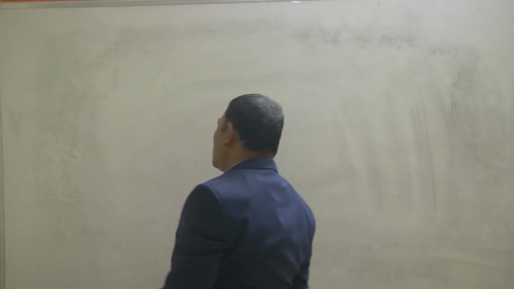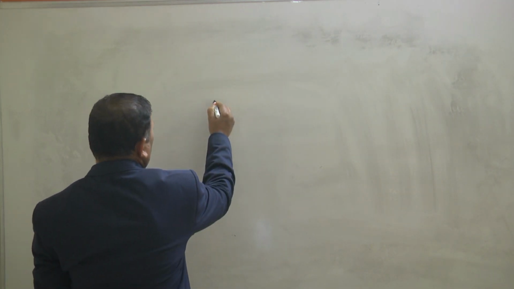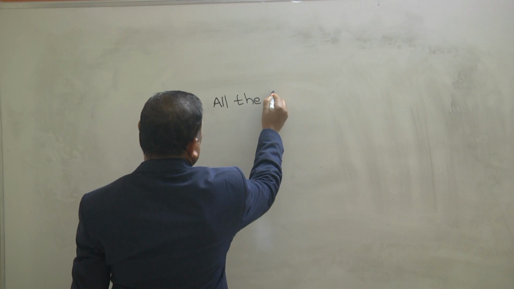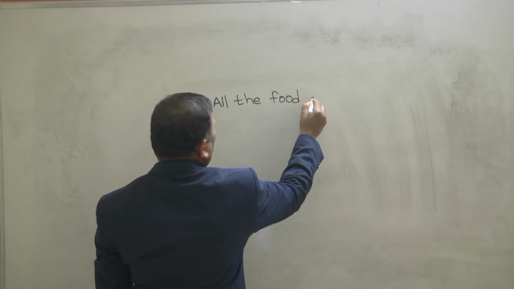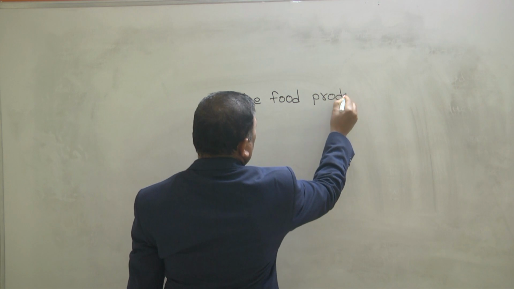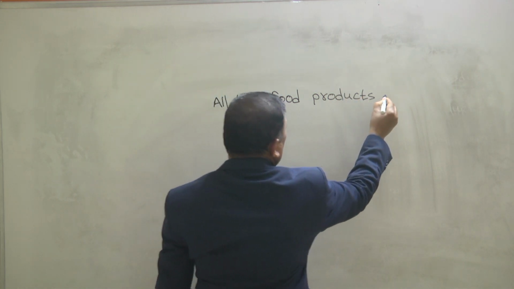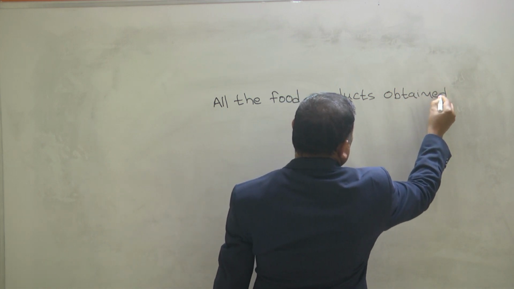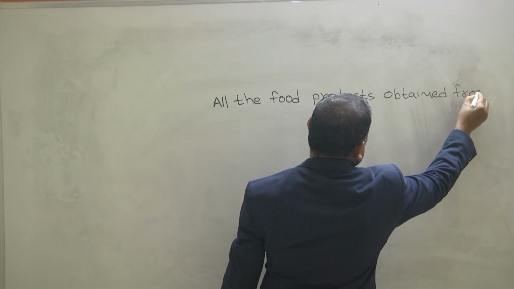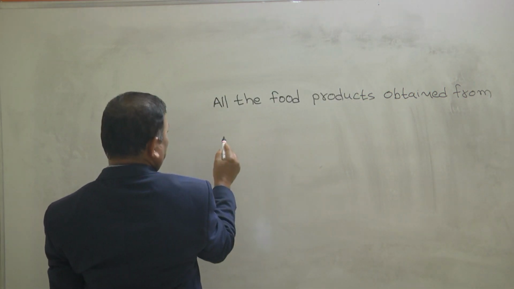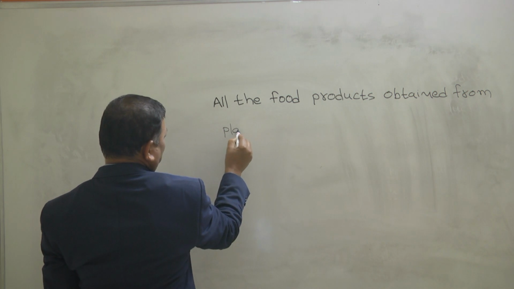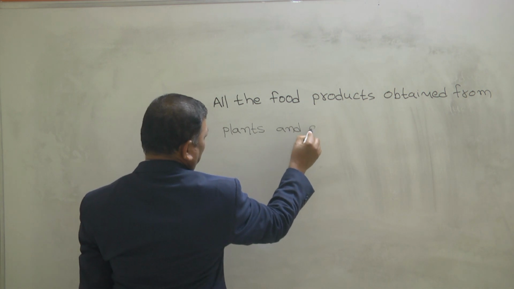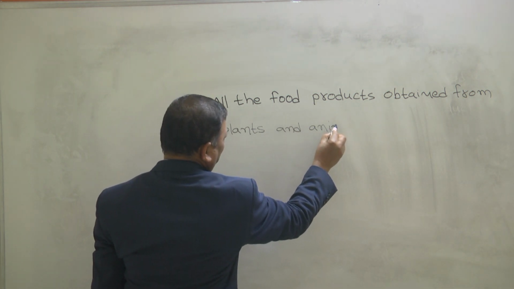So all the food products are obtained from plants and animals.